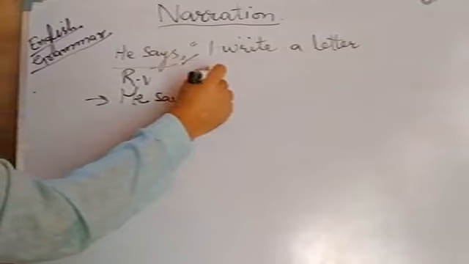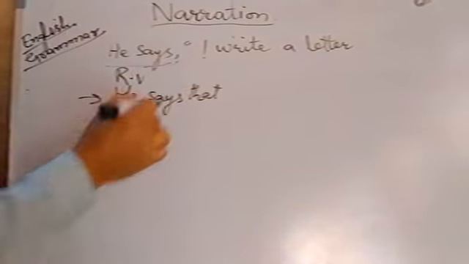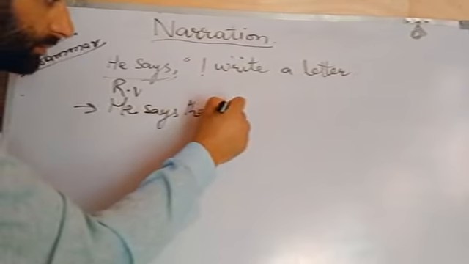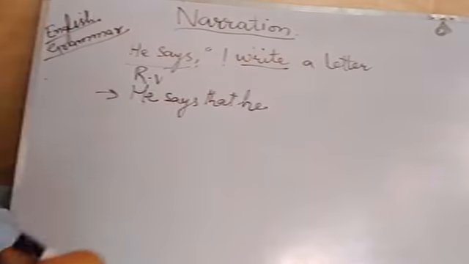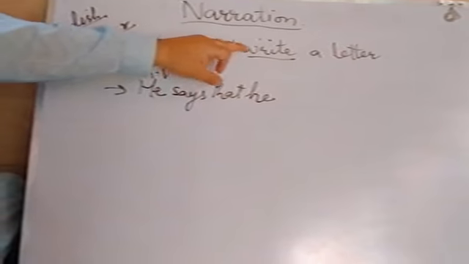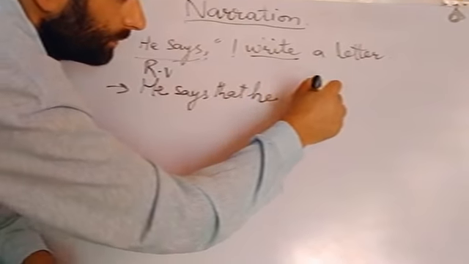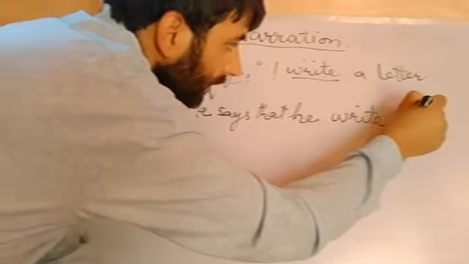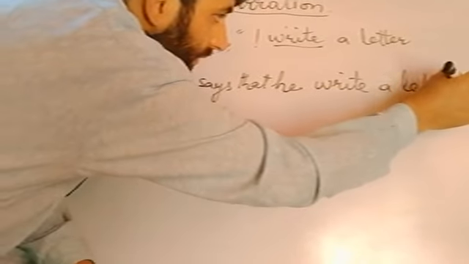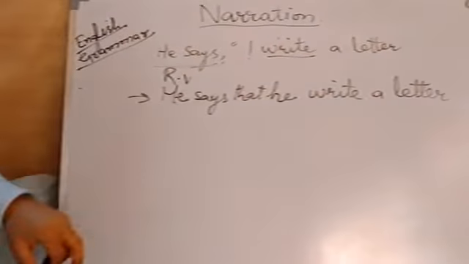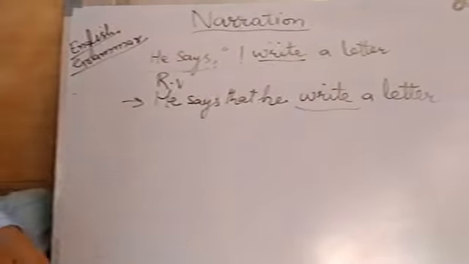In place of commas we use that. So I will get changed into he. Write is the first form of the verb, it will remain the same. He write a letter. But there is one grammatical mistake: I have used write, which is the first form, but here the person is third person.